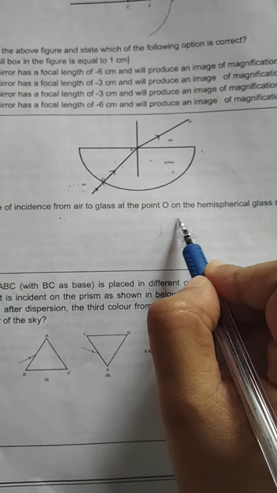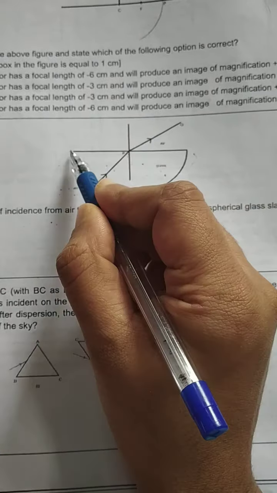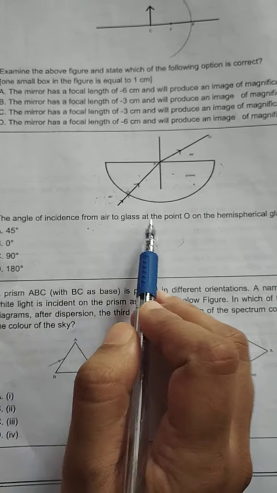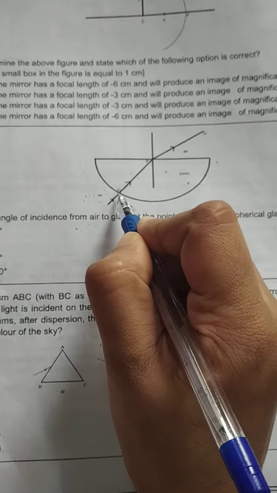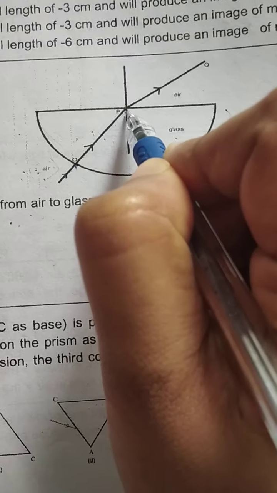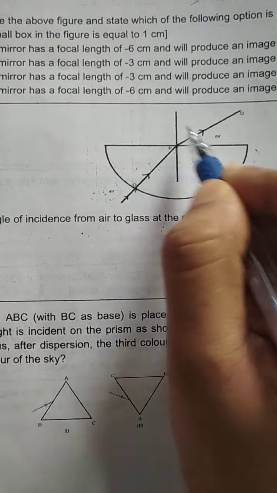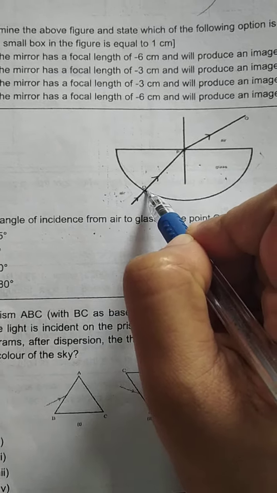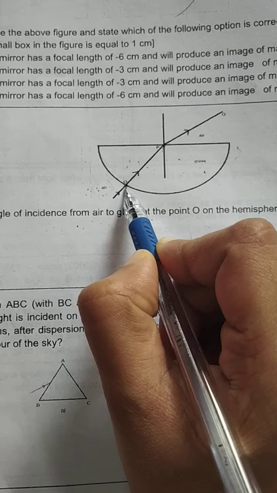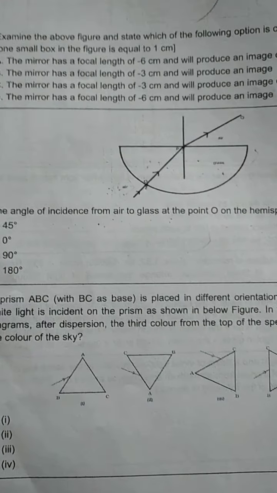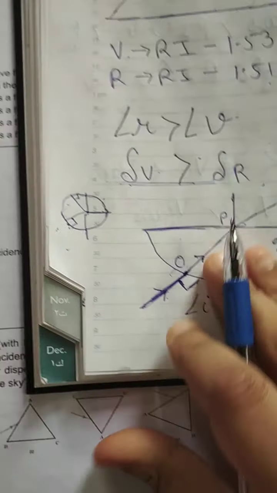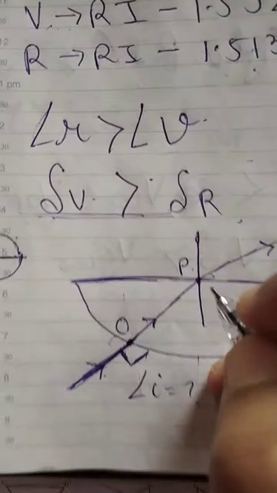This is a hemispherical glass slab. They want to know the angle of incidence from air to glass at the point O. This is the point O, and this point is P. Many of you get confused with P, but they are asking about A, the angle of incidence from air to glass at the point O. And these are your options. Many of you might have done this, but let's try it together.